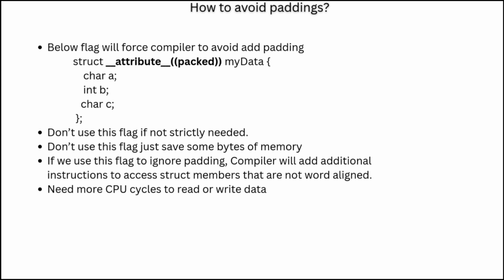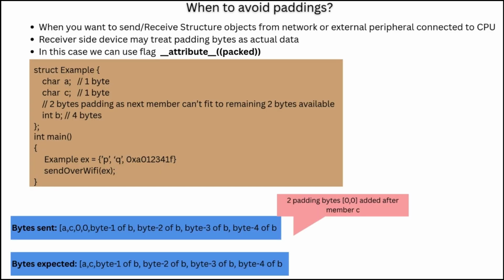Now we will see in which cases this attribute is helpful. Let's say you want to send or receive your structure object over the network. You have a structure object and you want to send it to Bluetooth or Wi-Fi or any external peripheral over UART or SPI.